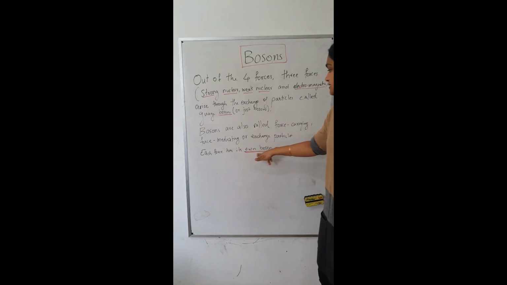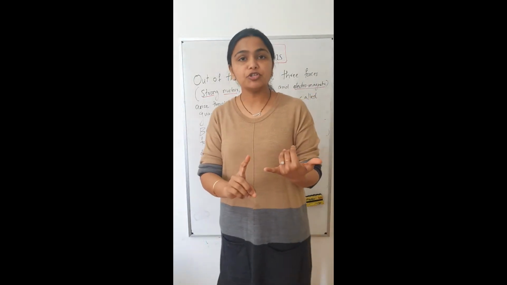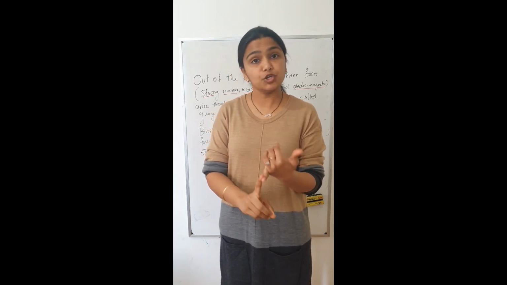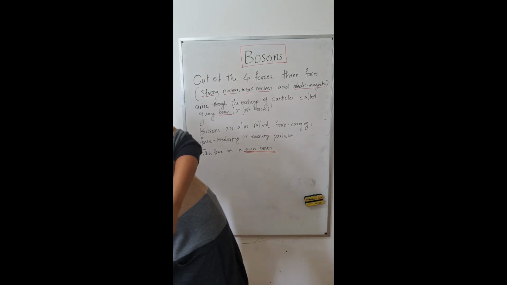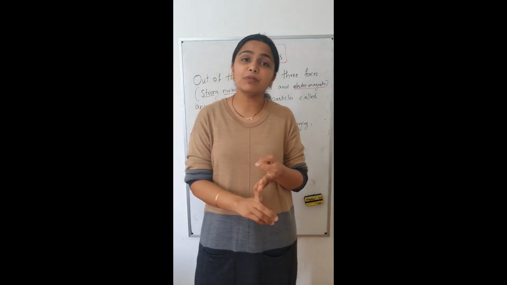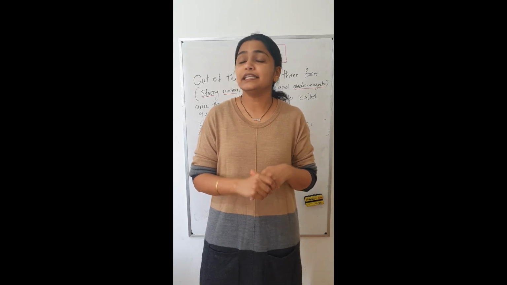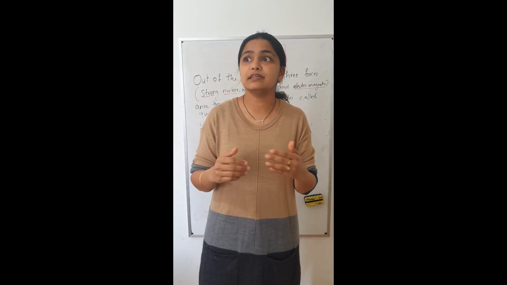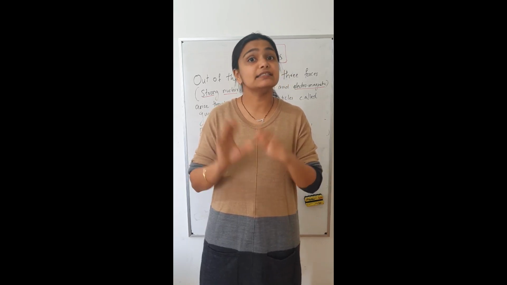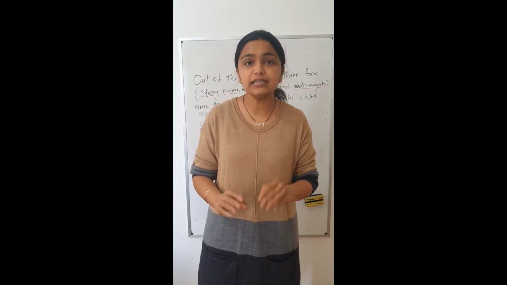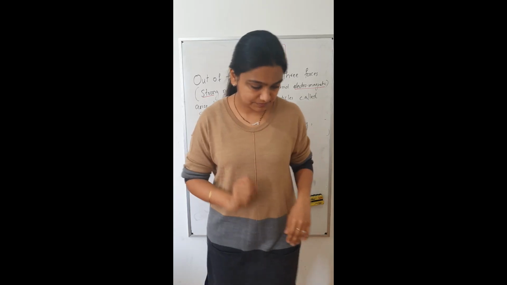Each force has its own boson. So strong nuclear force has gluon, weak nuclear force has W plus, W minus and Z. These are the names of their bosons. And electromagnetic boson is named as photon. And gravitational boson, that is a theoretical boson not proved yet, it is called graviton.